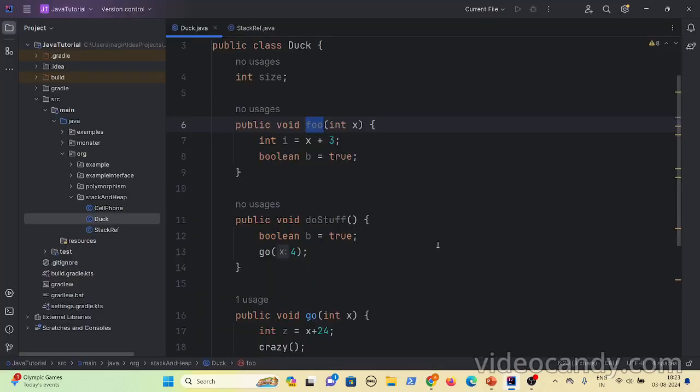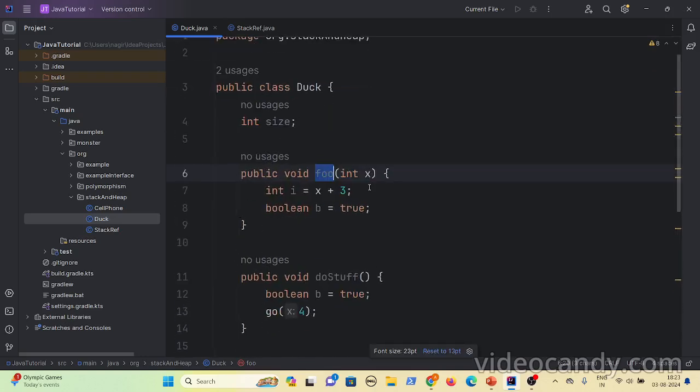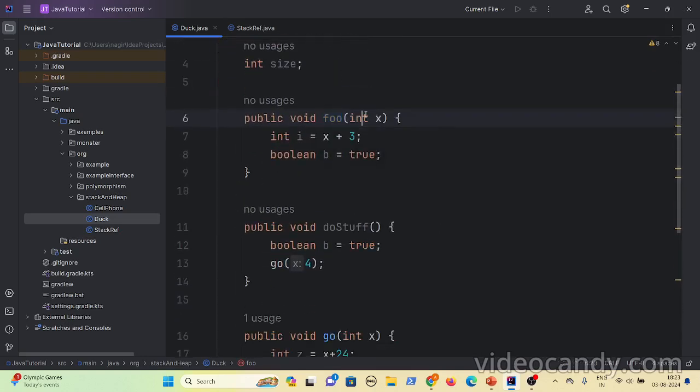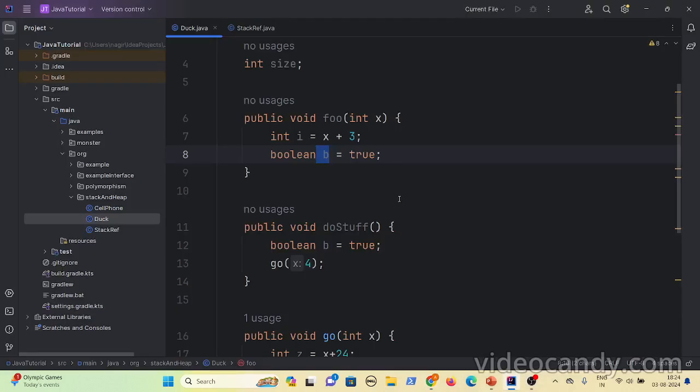Now let's consider this foo method. Inside this method, how many local variables do you have? x is one local variable, i is one, and b is one. If you see here, you have a stack, and the first method that gets executed is pushed to the bottom of the stack. For each and every variable, like x, i, and b, memory is allocated. Let's say from foo you are invoking bar.